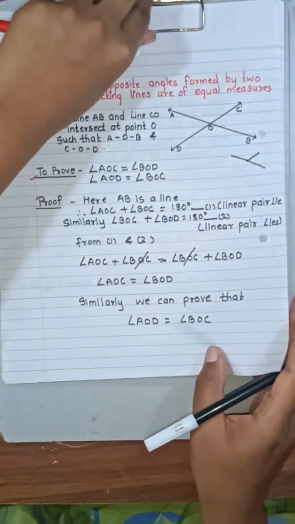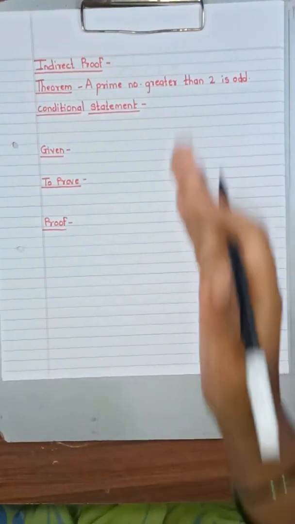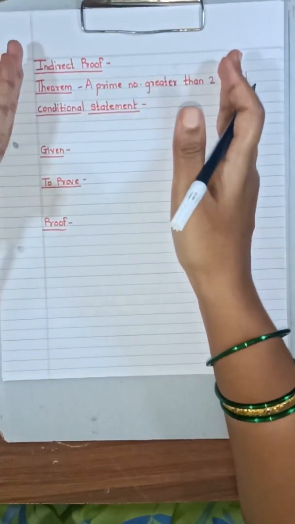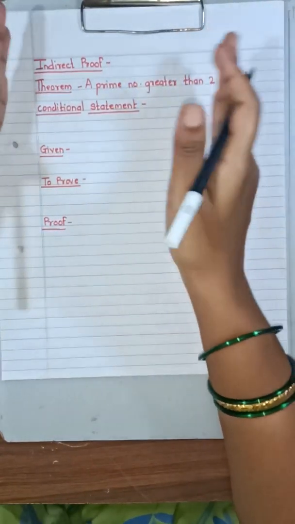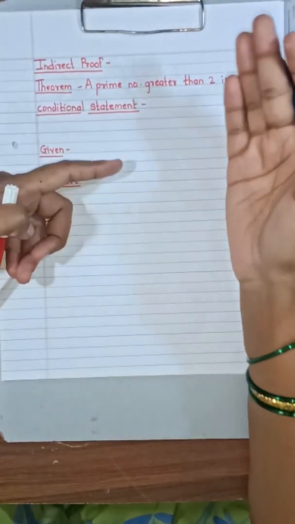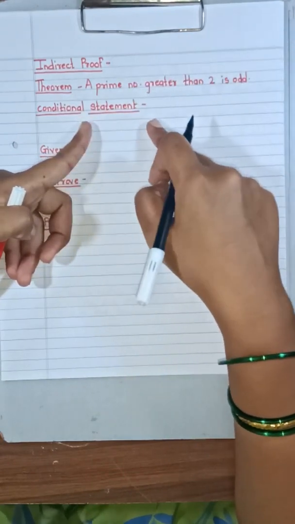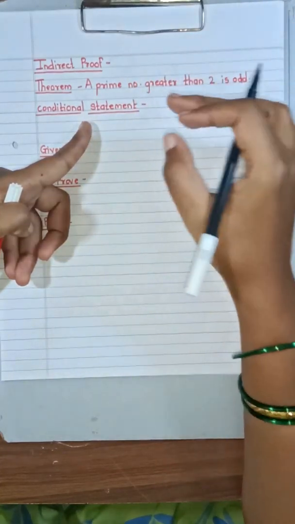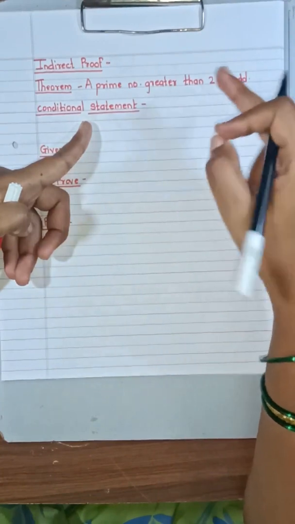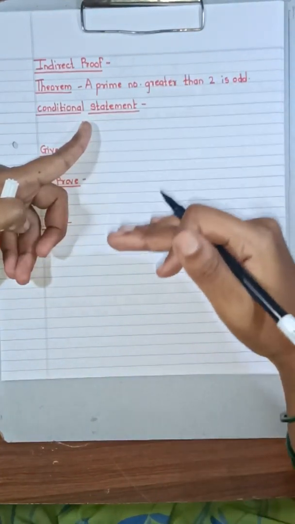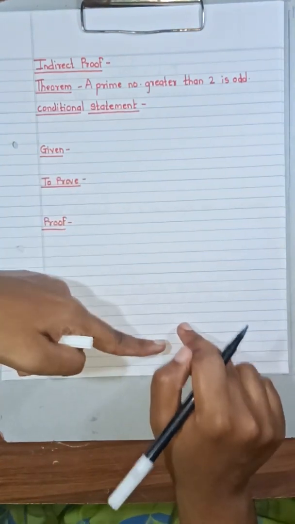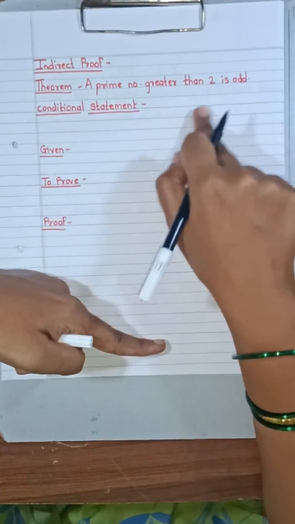Now let us move on towards the next type of proof, that is indirect proof. Now how is this indirect proof? Now suppose there are two brothers, and you have to prove that these two are real brothers. So what will you assume? Okay, you are going to assume that these two are not real brothers. You are going to assume it. And as you go on solving this step by step, and you come to the conclusion that these two are real brothers, that means whatever you have assumed is wrong.